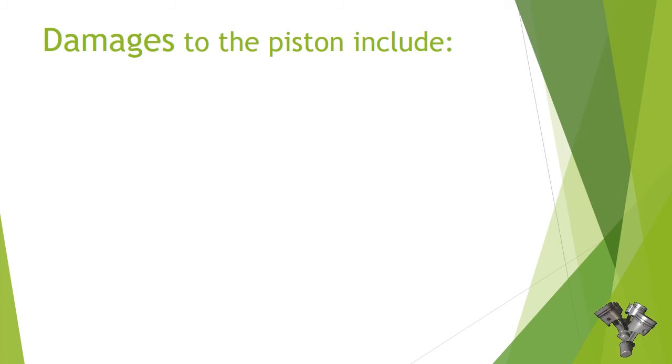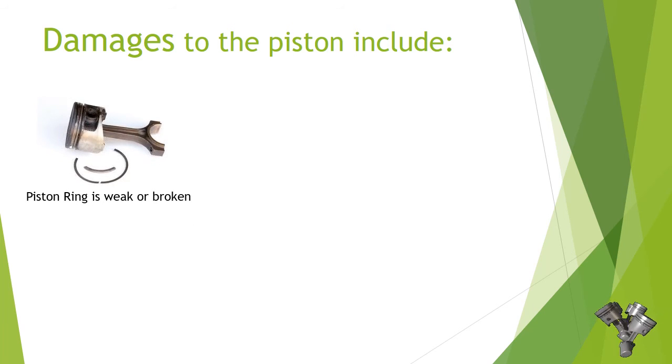Damage to the piston include: Number 1. Piston ring is weak or broken. A ring that is already weak or broken causes compression in the combustion chamber to be not optimal. The gap in the fracture caused by a weak piston ring causes engine oil to be transported to the combustion chamber and burn together with fuel and air. This results in a significant reduction in engine performance and wasteful fuel.